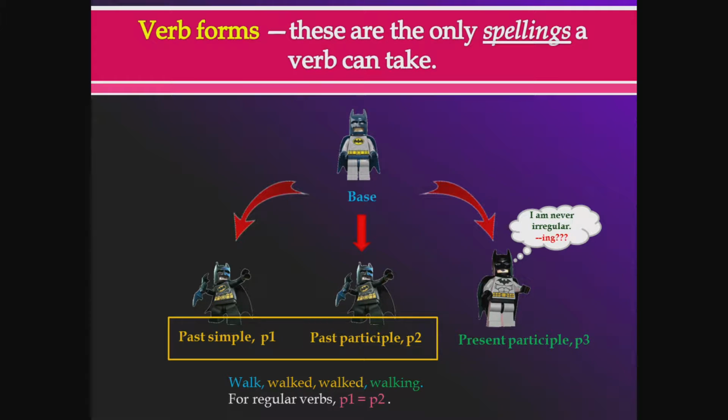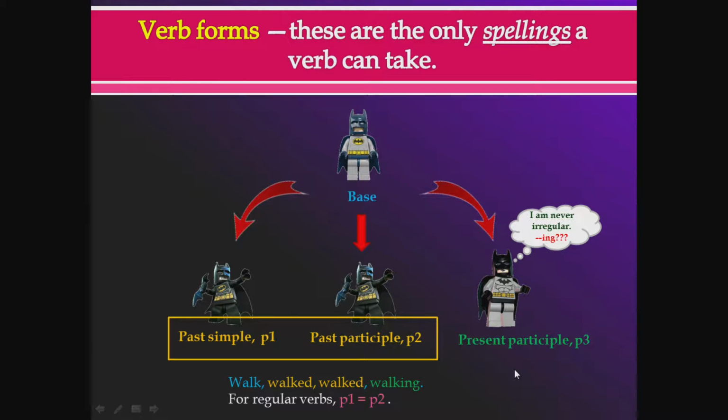So for regular verbs, the past simple form and the past participle form have the same spelling. So walk, walks, walked, walked, walking. So the past simple and the past participle, base form, P1, P2, P3. P3 is walking. So for regular verbs, the past simple and past participle forms have the same spelling. For irregular verbs, of course, they're all different. That's why they're called irregular. And the present participle is over here. So for regular verbs, P1 equals P2, or past simple equals past participle in spelling.